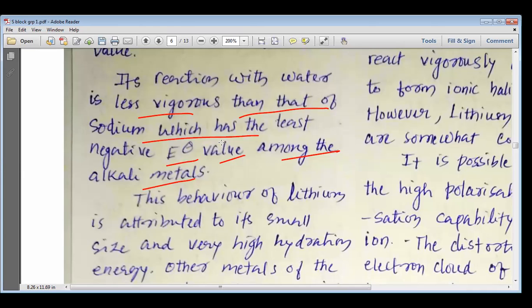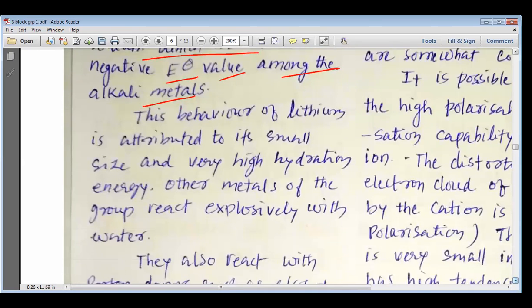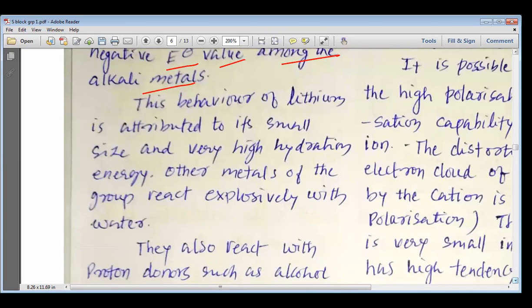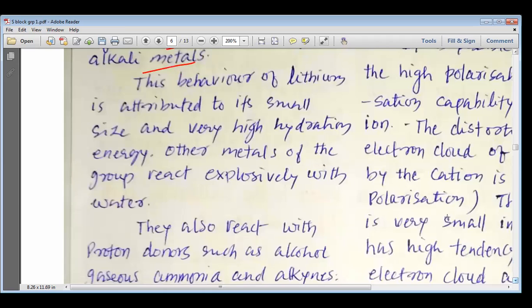Please remember that reducing property can be determined using this value, which is known as the electrode potential value. The more negative the value of the electrode potential, the better the reducing property of that particular metal. This is the important point. Please remember. Let's move forward. This behavior of lithium is attributed to its small size and very high hydration energy.